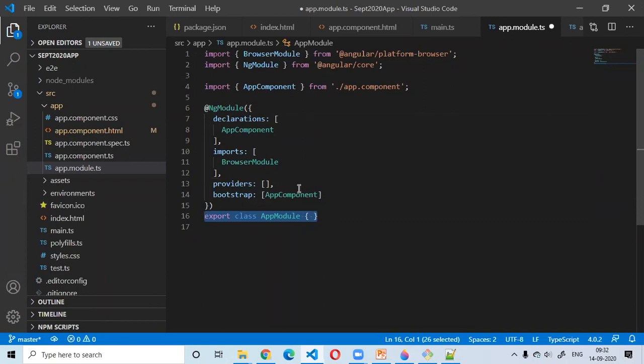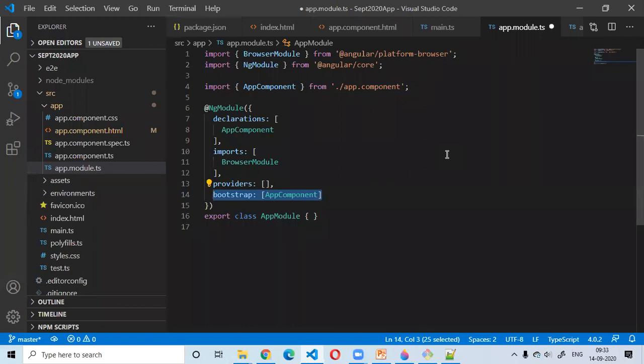Now this last point available, that is the bootstrap. This particular property is added only in the root Angular module, not in the child or the feature modules.